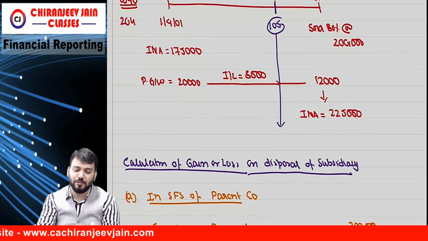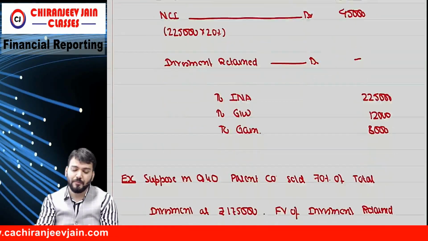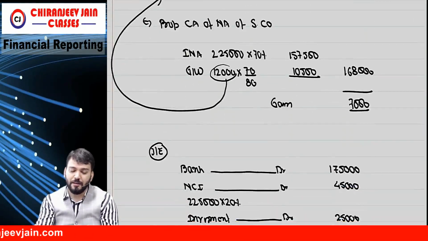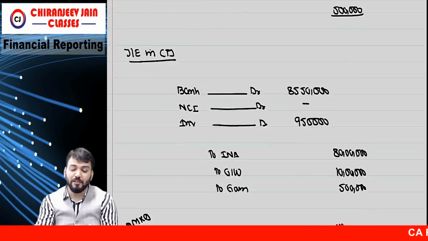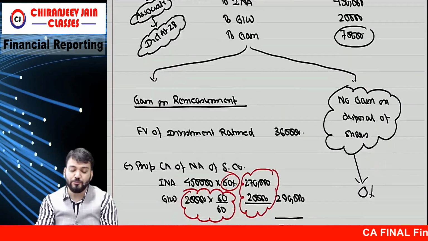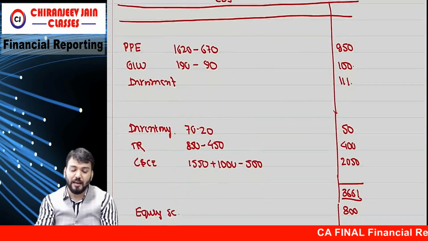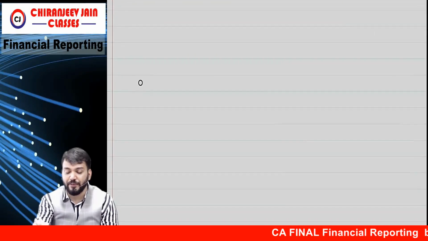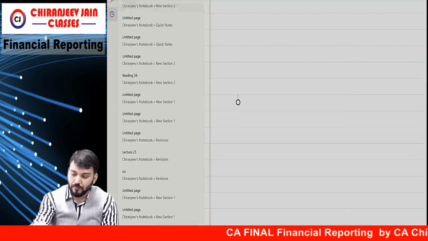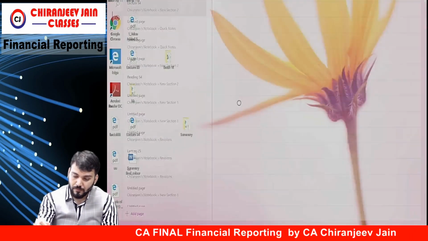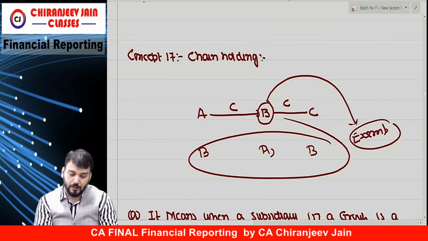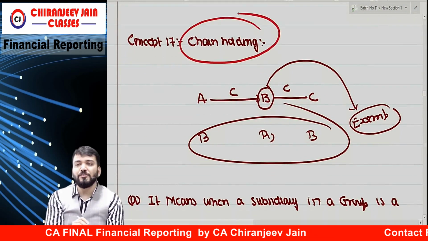You can do it. Are you able to understand? Tell me. I'm just covering all the points so that once you start doing SM questions, you will not find any difficulty. Then one concept is chain holding.